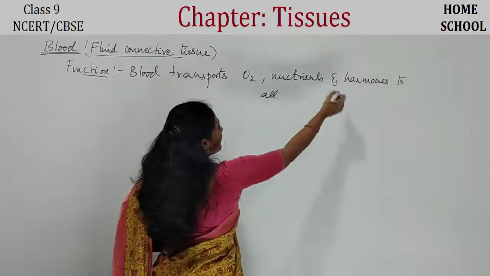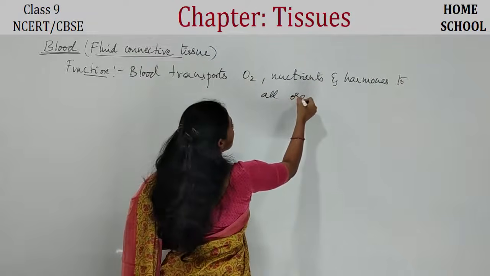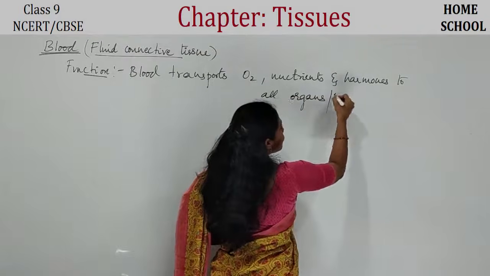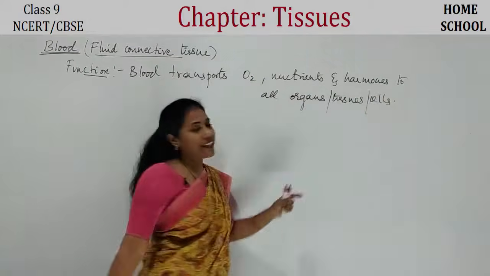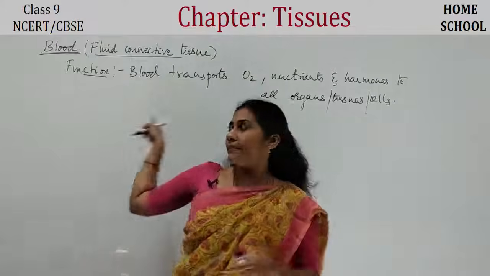You can write it as it carries all these things to all organs. Okay, organs, or you can call it tissues, cells, whatever. To each and every cell, all these things have to be carried. So who carries? The blood.